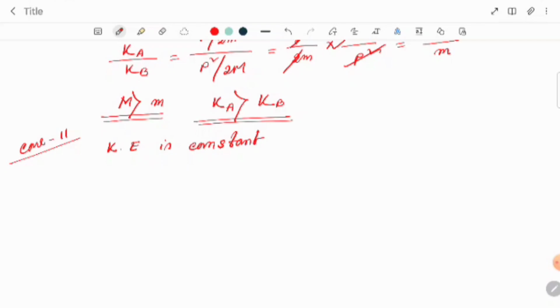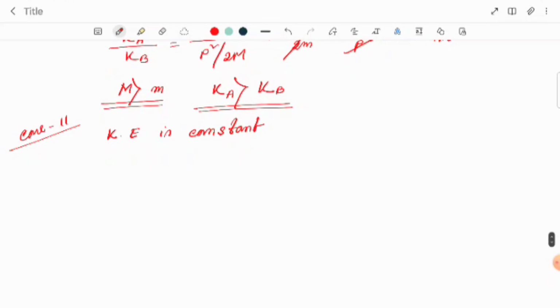Now what can we say in this case? Suppose we calculate for the light body: the momentum pa will be root over of 2mK.